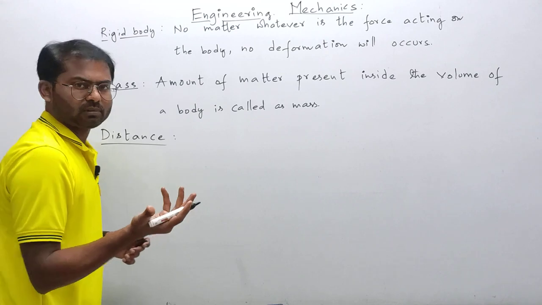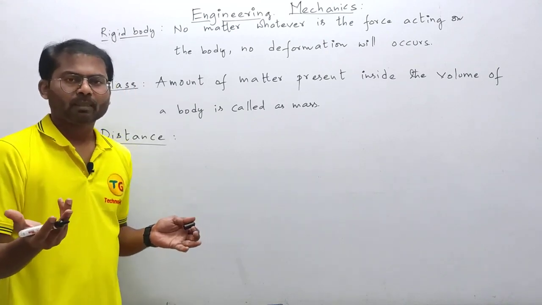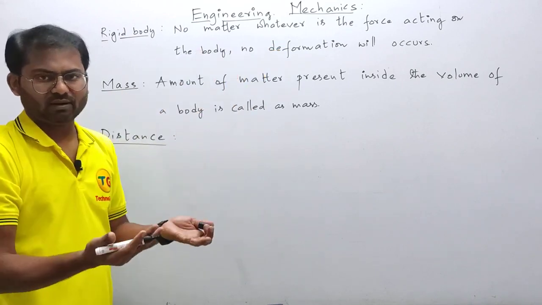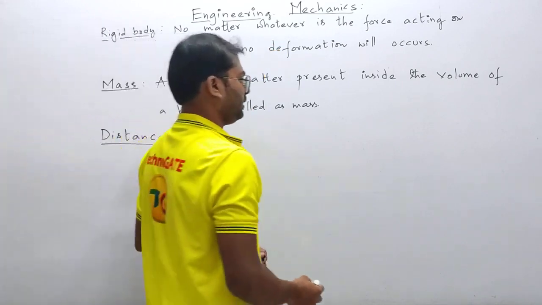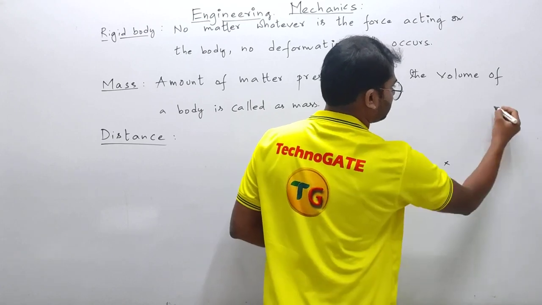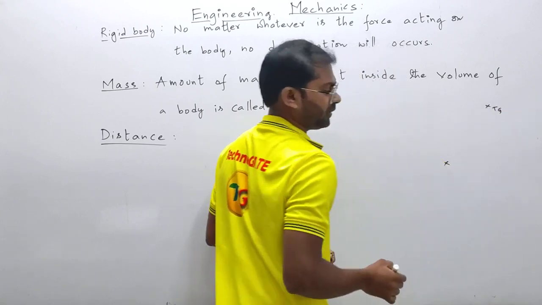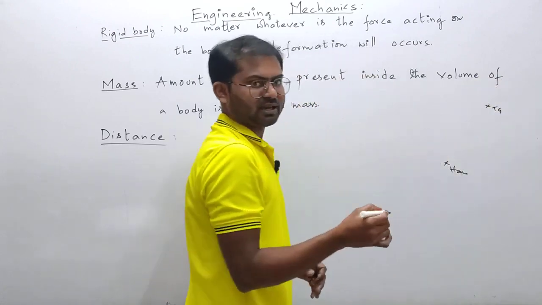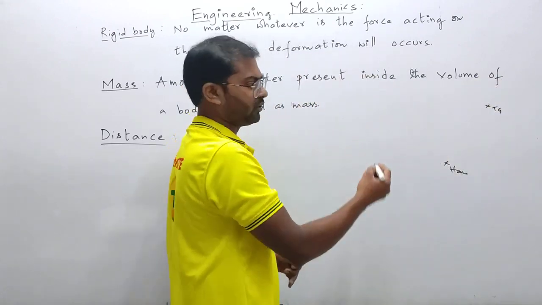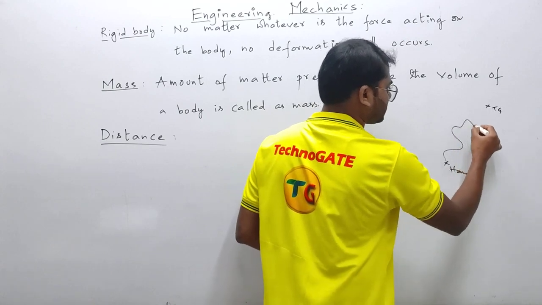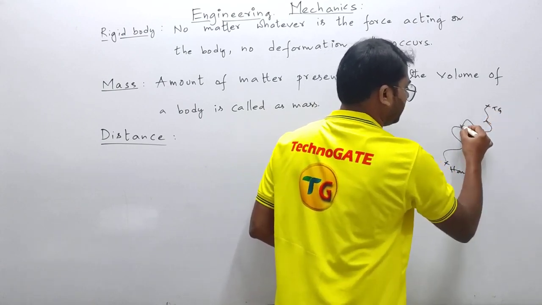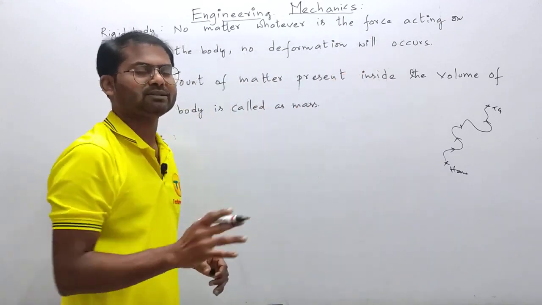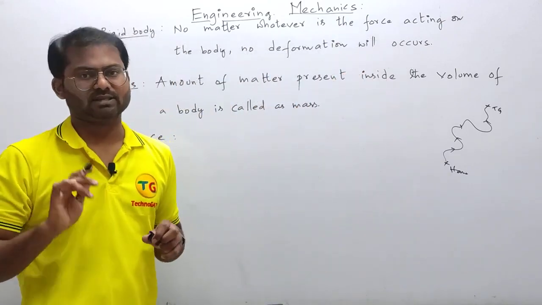So distance, very obviously known to you people. The length of the path you have traveled is called distance. For example, this is your home and this is the TechnoGATE Institute. As there is no straight road from your home to TechnoGATE, you may have to go like this, through all the turns, and reach there. So the length of the whole path traveled is given the name distance.